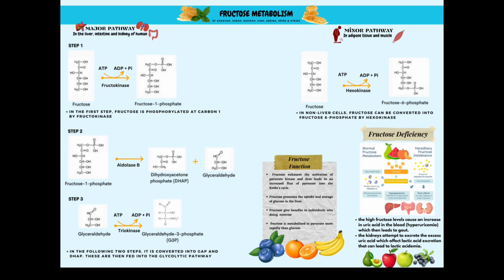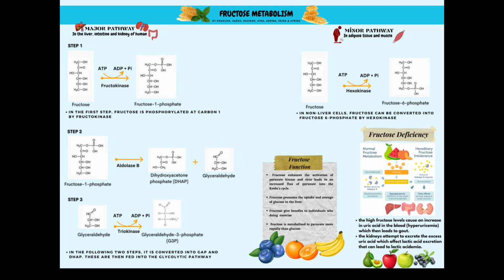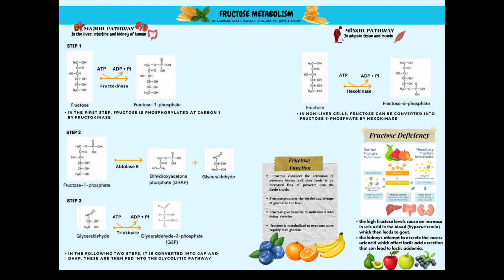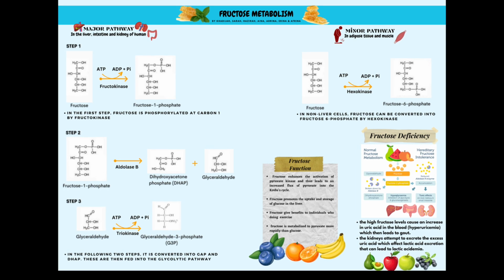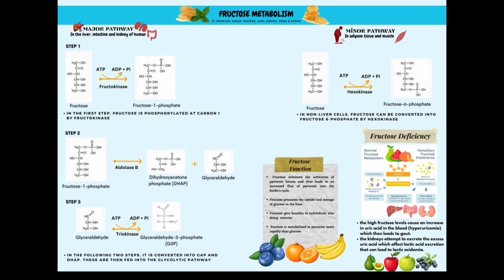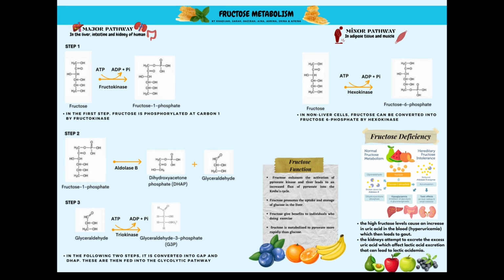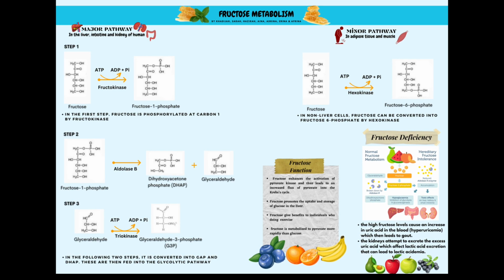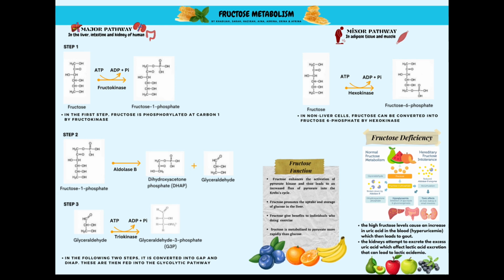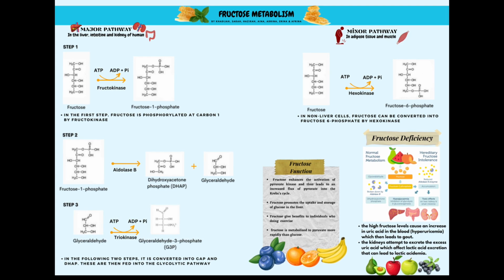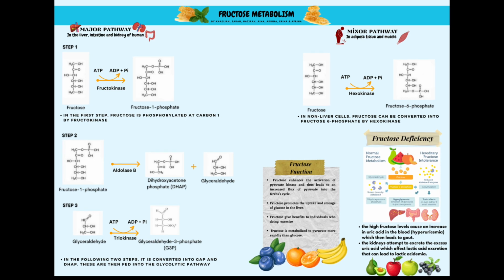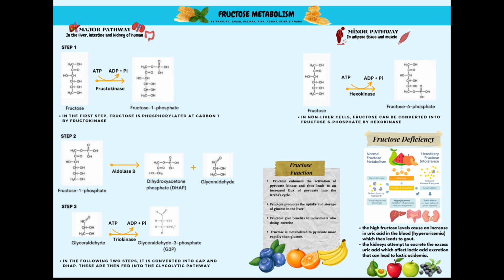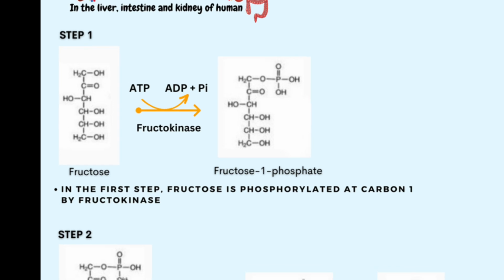Unlike glucose, which has its own catabolic pathway in our cells, fructose does not have its own individual breakdown pathway. So when these monosaccharides make their way into the cells of our body, this sugar must be transformed into metabolites that are part of the glycolytic pathway. Once that has happened, we can incorporate those glycolytic metabolites into the glycolytic pathway. Depending on what type of cell the fructose ends up in, it can be converted into glycolytic metabolites in one of two ways. Now, let's begin by discussing the fructose 1-phosphate pathway.